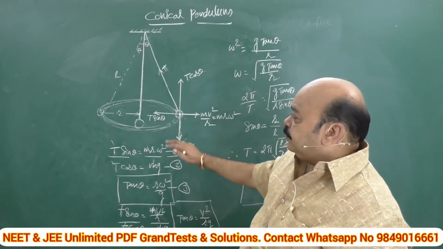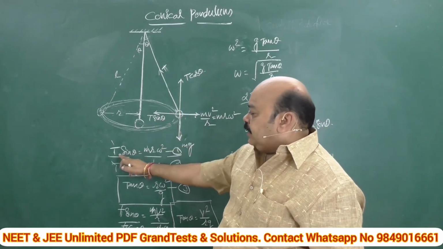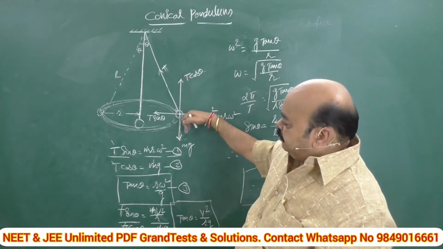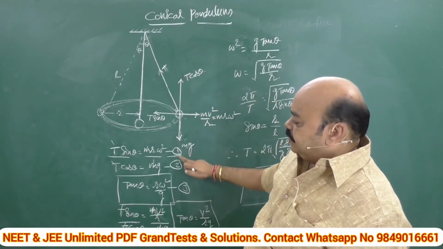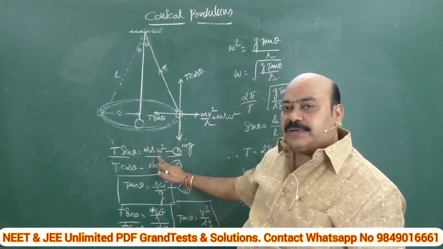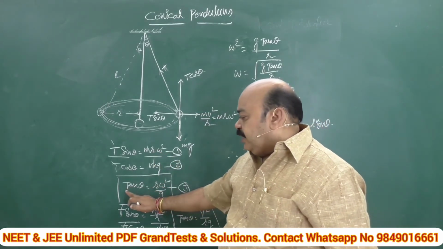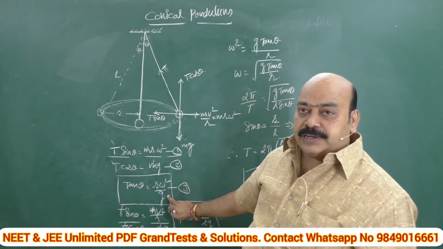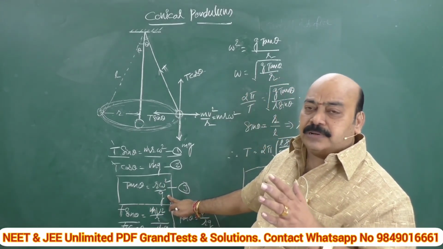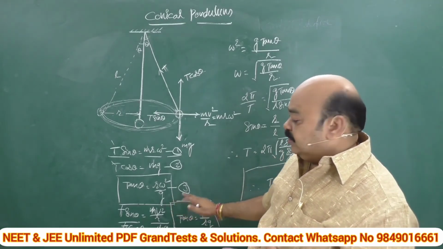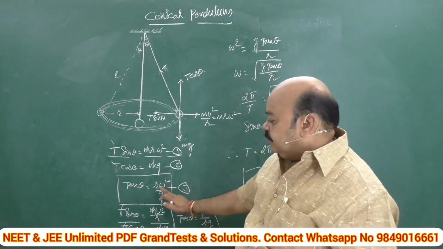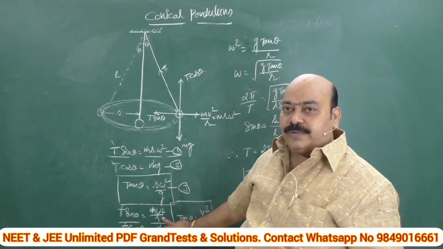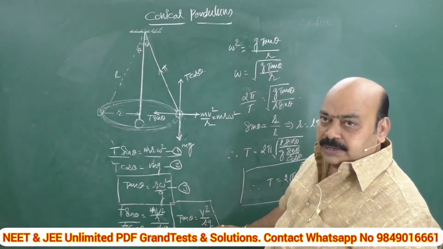For balancing, T sin theta is balanced by m r omega square, and T cos theta is balanced by the weight, equations 1 and 2. By dividing equation 1 by 2, we have tan theta is equal to r omega square by g. At the same time, if the given problem is in terms of linear velocity, you consider mv square by r instead of m r omega square, which is a separate and particular case.